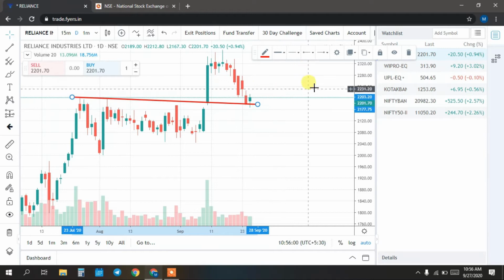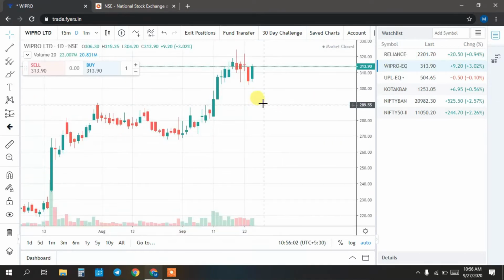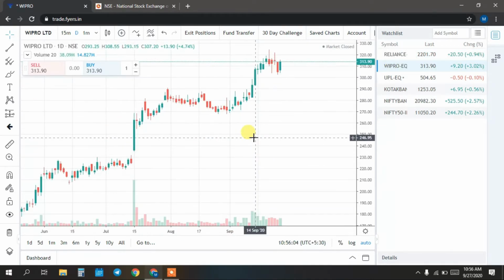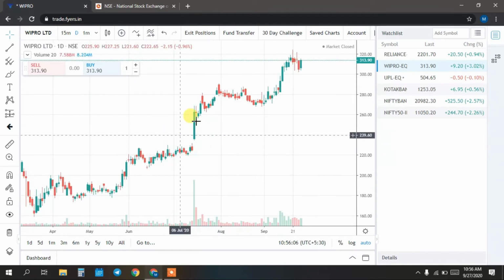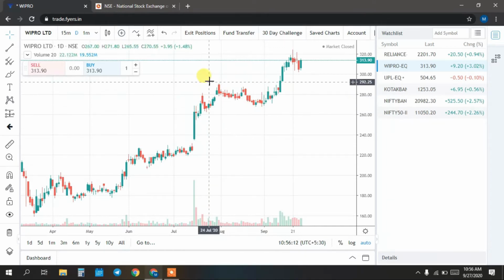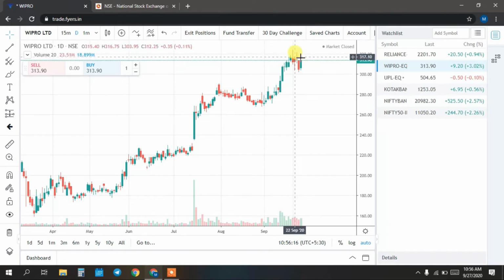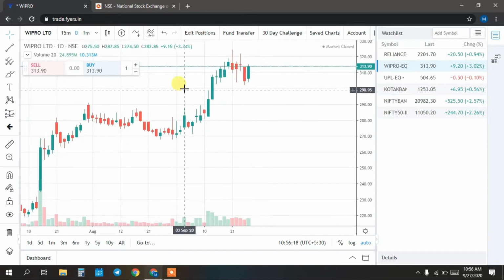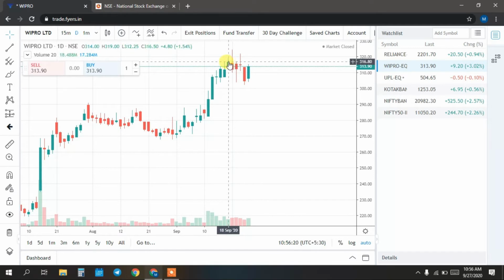Moving to the next stock we have selected, Wipro. Wipro is also in a good upward movement. As you can see here, it formed a flag pattern like this, and it gave a breakout around here. After the breakout, it moved until here. What usually happens in the market after an upward movement is that the market stays sideways. In Wipro, we saw a good upward movement and now it's consolidating.